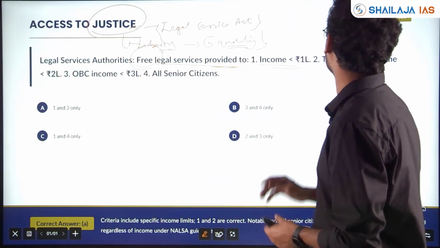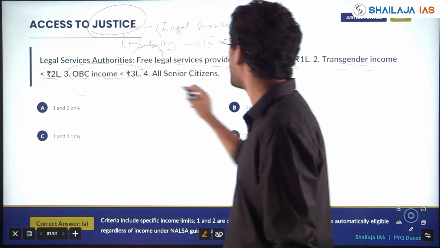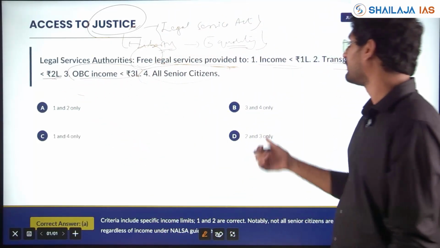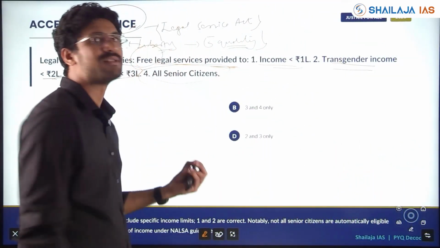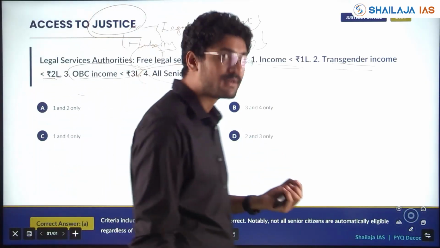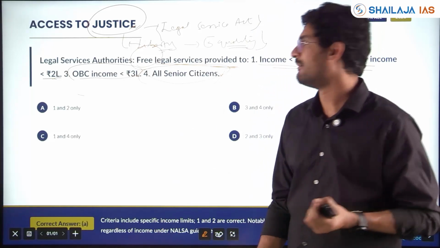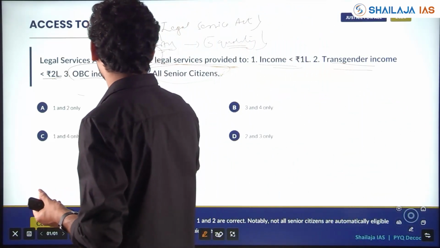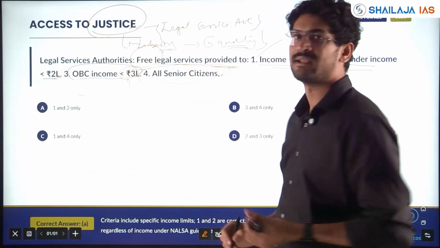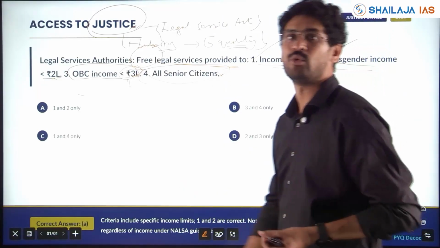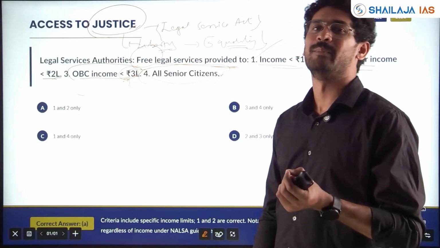Income less than 1 lakh, transgender income less than 2 lakh, OBC income less than 3 lakh, all senior citizens. That time, though, you have options to eliminate. Now if it is space, it will be very difficult to eliminate. All senior citizens, even if they are unreserved category, may not get it. OBC, what is the income limit normally? Up to 8 lakh. OBC income 3 lakh might be or might not be. But you should know the provisions here. Income less than 1 lakh, yes. Transgender income less than 2 lakh. OBC, you should know.